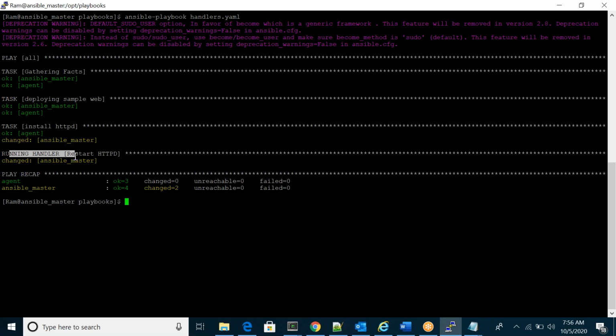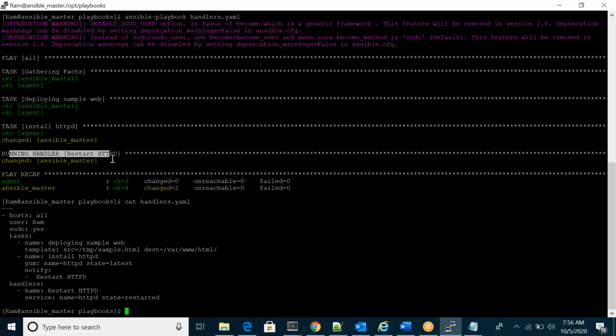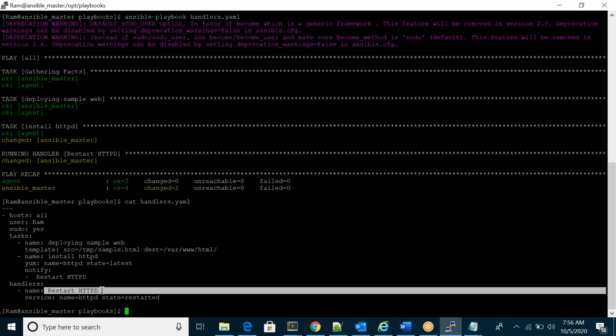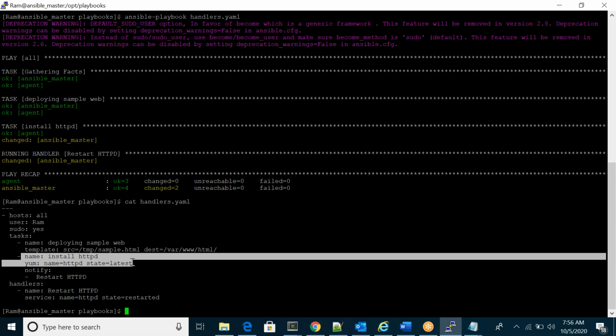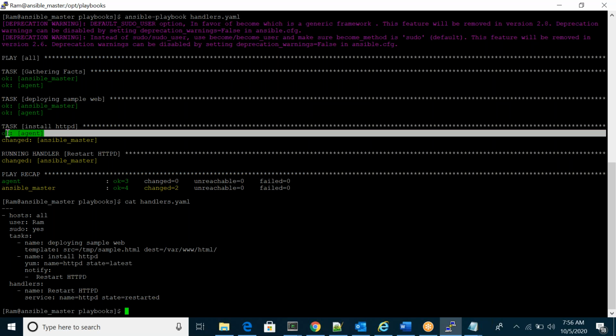You can see running handler, whatever I gave there, that notify option to restart HTTPD. So it is executed only in master. Why? Because in master only, with the current playbook, this task is changed. So that's why my handler executed only in master. In agent, nothing. In agent it was already there, right? So my handler section is not executed in my agent.